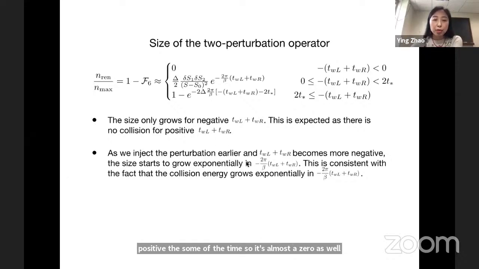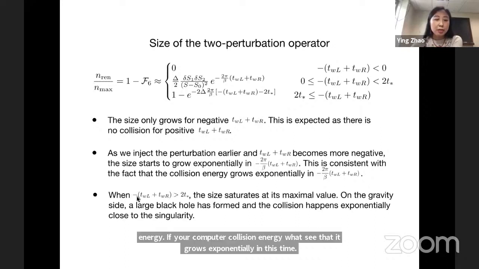As we inject the perturbation earlier and the sum of time becomes more negative, the size starts to grow exponentially in this time. This is consistent with the fact that if you compute the collision energy, you will see that it grows exponentially in this time.